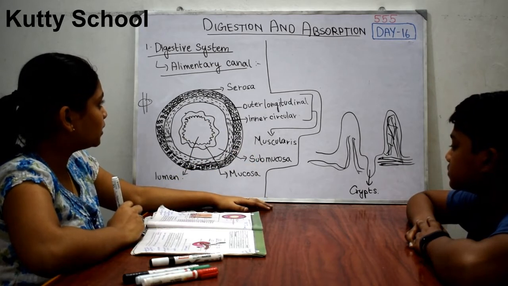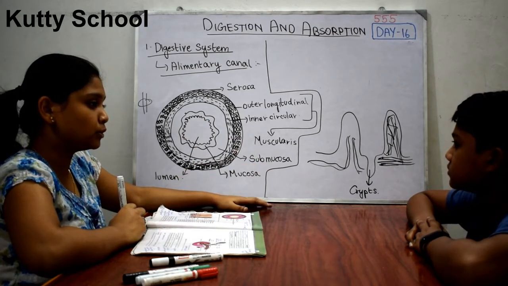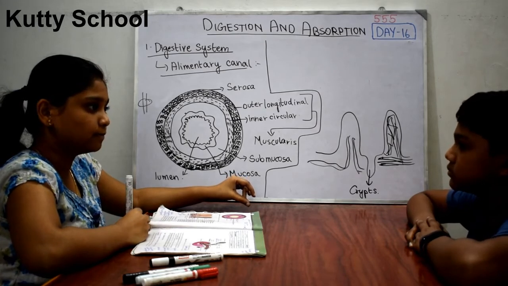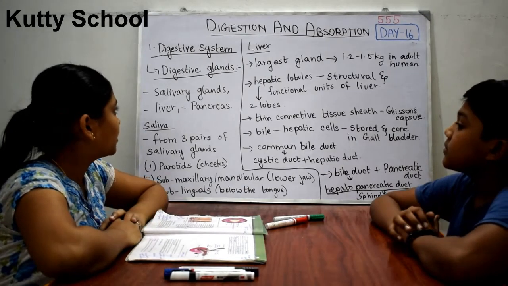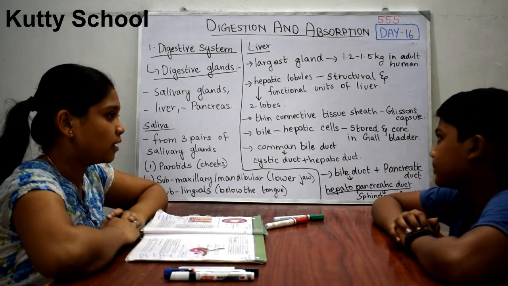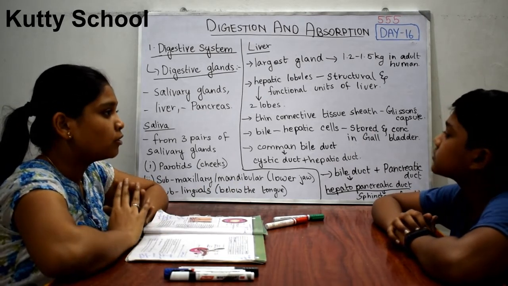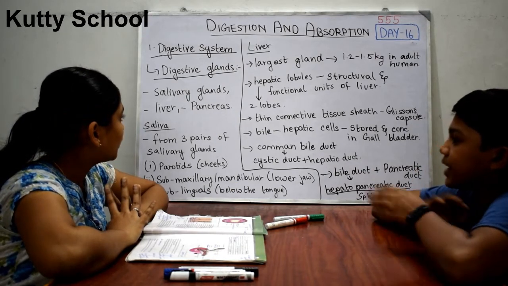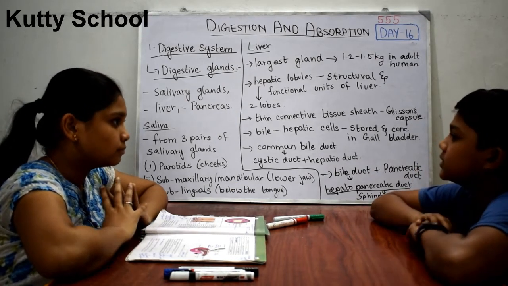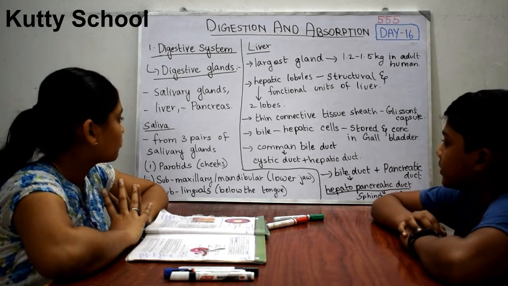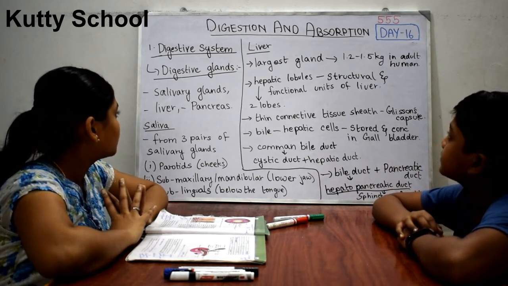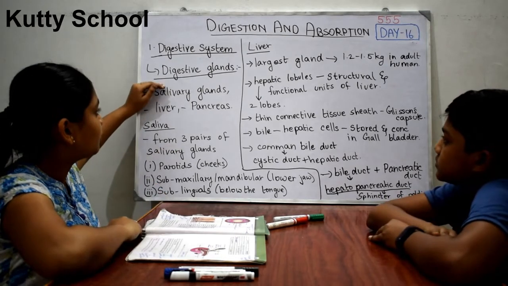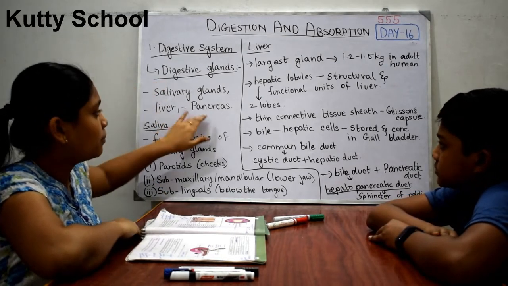Next we will see the digestive glands present in the digestive system. We are going to discuss various digestive glands which secrete substances to enhance digestion and break food into smaller parts. There are three kinds of digestive glands in our body. The first ones are the salivary glands, the liver and the pancreas.